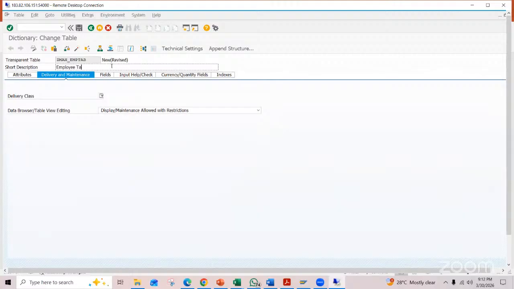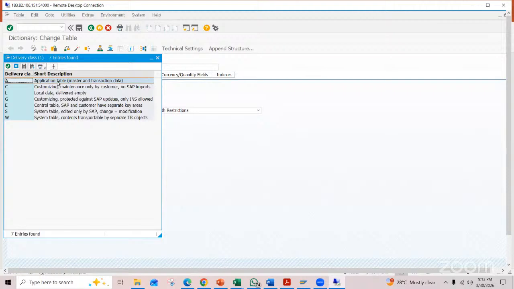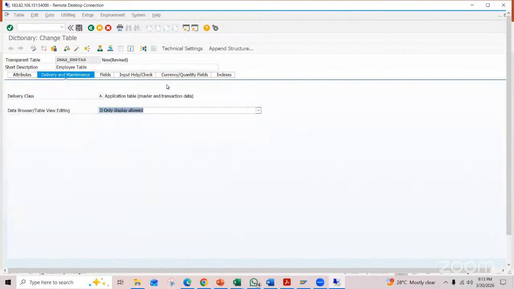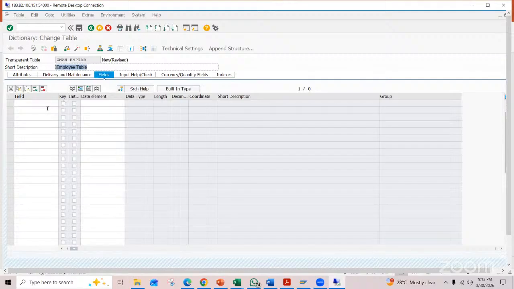Now you will enter the fields. Table class: display and maintain, so that data you can insert. Go to the fields here. Amenity, primary. Initials. Data element amenity.